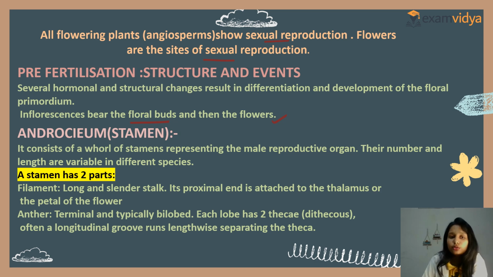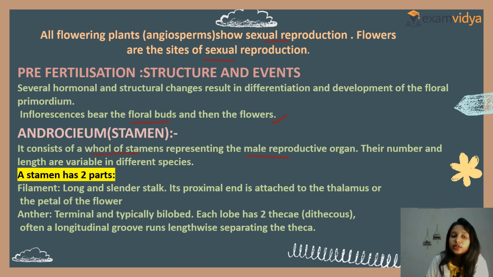Clear? Now, androecium, also known as stamens. It consists of a whorl of stamens representing the male reproductive part. So what is a stamen? Stamen is the male reproductive part, or androecium is the male reproductive part. Their number and length are variable in different species. So it is not that there are only two, three or four. It may be five in number, it may be six in number, depending on the structure of the flower or the species of the flower.